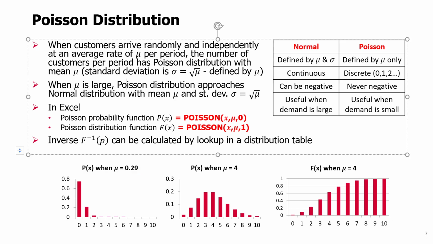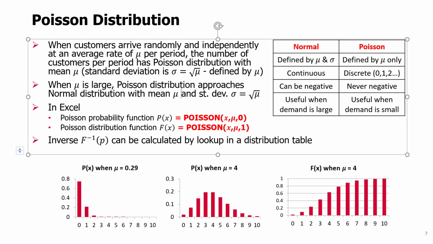However, if mu is much larger, then, right, mu of 4 is probably still not large enough because we would still have in the normal distribution some significant probability, maybe 1, 2, 3%, for negative values. But if mu was 20, 100, a few thousand, and sigma would be much smaller than mu, then the probability for negative values would be minuscule in the normal distribution, and then we can use the normal distribution or the Poisson distribution almost equivalently. And because the normal distribution is more convenient for some calculations, we can actually use it.